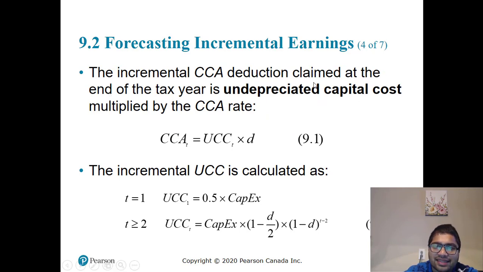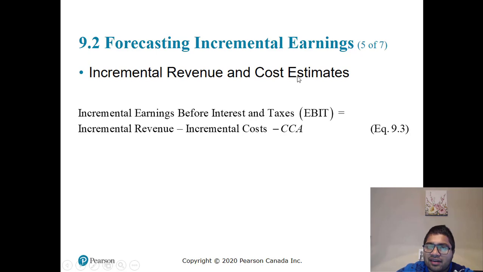The incremental CCA deduction claimed at the end of the year is the value of the asset times the rate that is given by CCA. So we have seen how to do this. Important stuff: whatever you're spending is divided into 2 years. Initially, half of it is claimed in year 1, half of it in year 2. Incremental earnings before interest and tax, EBIT, equals incremental revenue minus incremental cost minus CCA. That is what we did in the Excel sheet.